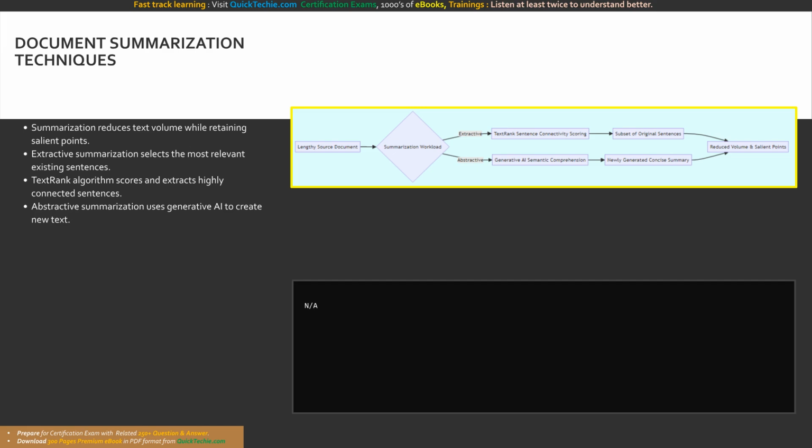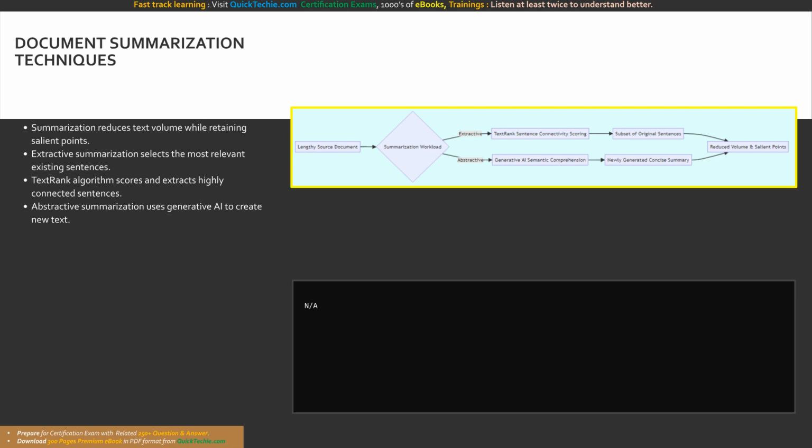This is often achieved using the TextRank algorithm we discussed earlier, but applied at the sentence level. The algorithm breaks the document into individual sentences, measures the semantic similarity and word overlap between them, and builds a mathematical graph. The sentences with the highest connectivity scores are extracted, guaranteeing a summary comprised entirely of the original author's exact phrasing. Conversely, abstractive summarization utilizes the advanced reasoning capabilities of large generative AI models.